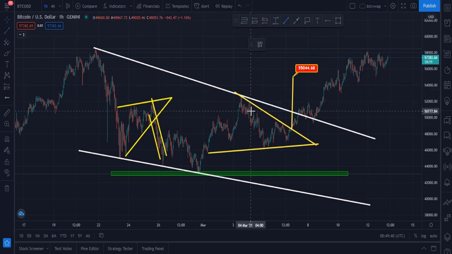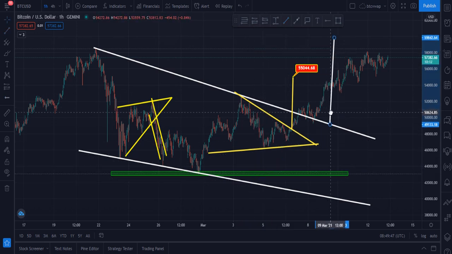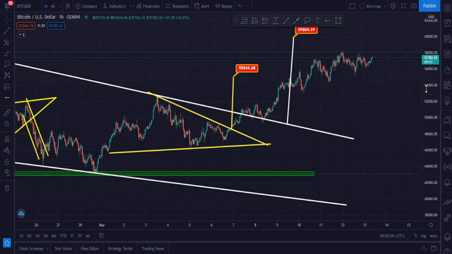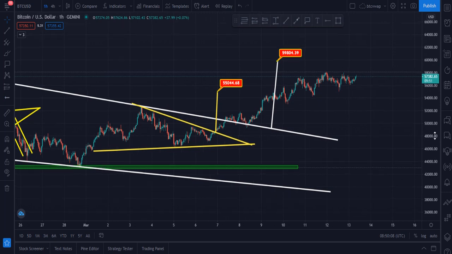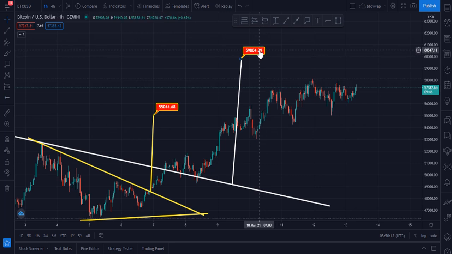the technical analysis, let me please show you the target of this descending channel was that zone. Let me please show you. 59,800 was the target of this descending channel, and now Bitcoin is currently at $57,382. Let me please zoom this and let me please tell you my next target according to the technical analysis.